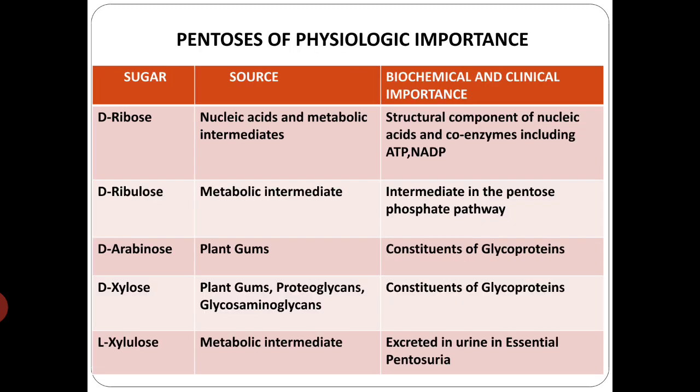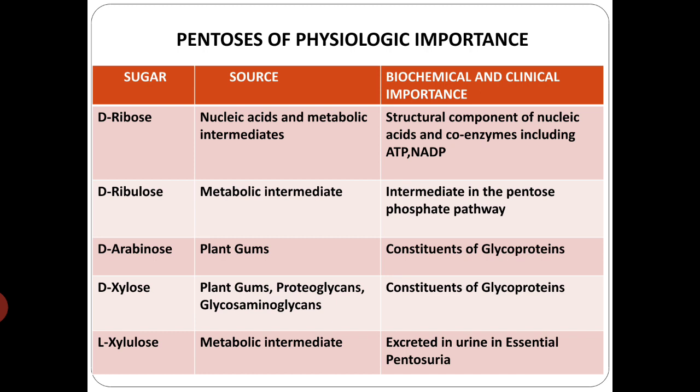Coming to the physiologic importance of your pentoses, here D-ribose, whose sources are your nucleic acids and the metabolic intermediate of pathways like the HMP pathway, is a structural component of your nucleic acids and coenzymes, including your ATP, NAD, NADP. And coming to ribulose, it's also a metabolic intermediate, that is the intermediate in the pentose phosphate pathway.